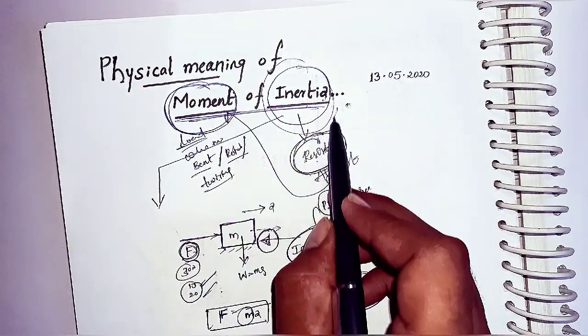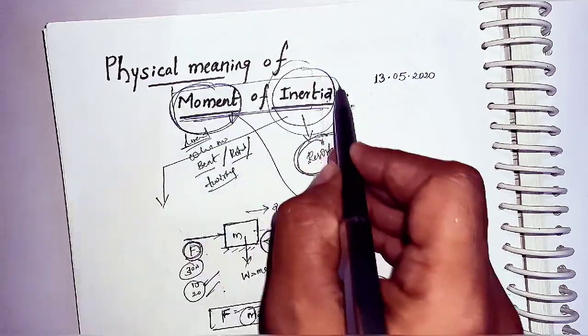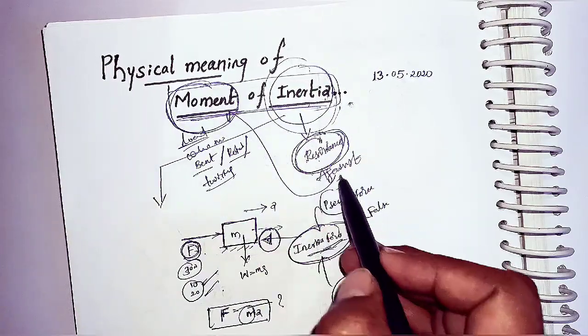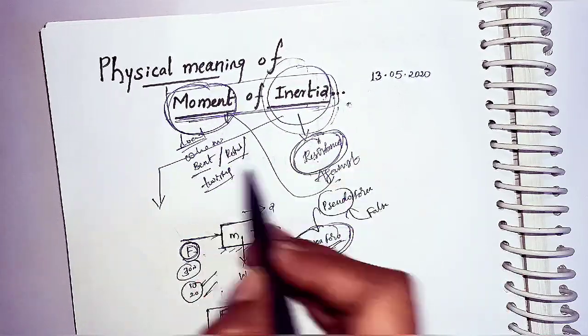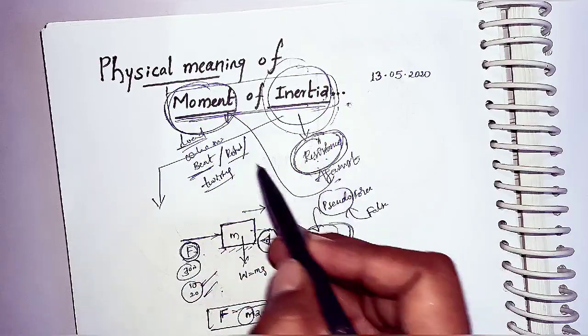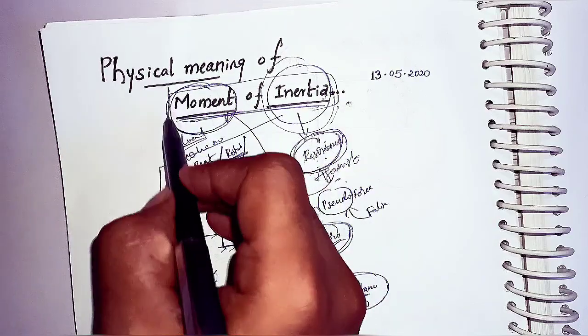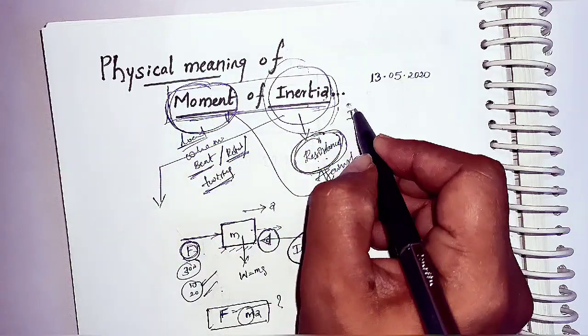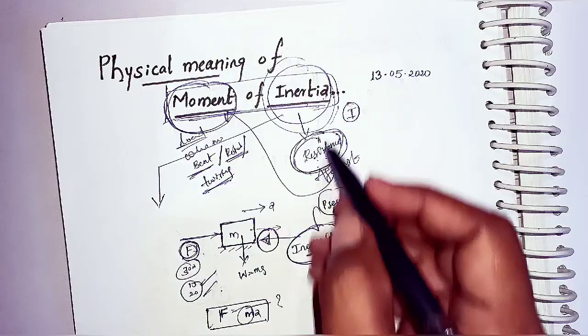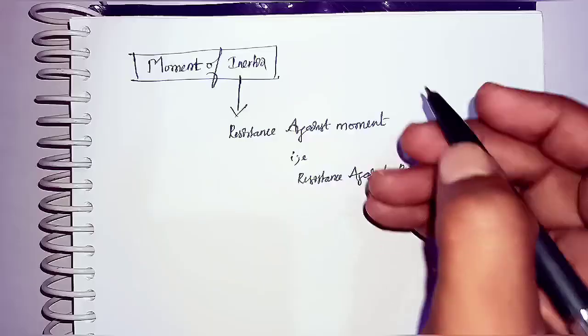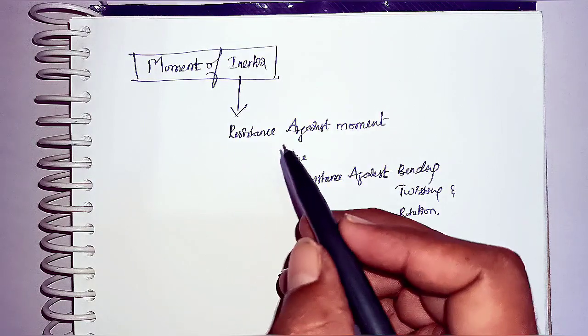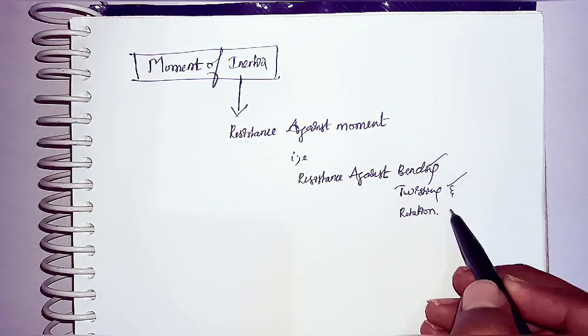A resistance against the moment is nothing but a moment of inertia, that is, resistance against bending, resistance against rotation, resistance against twisting. The term moment of inertia we will denote with the letter I. This moment of inertia is resisting the bending, twisting and rotation.